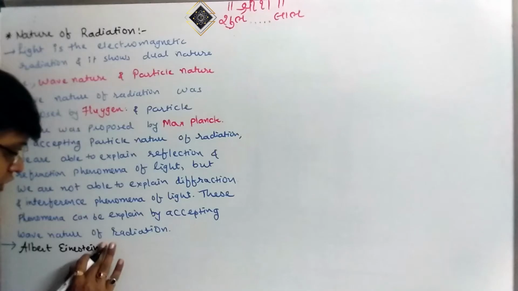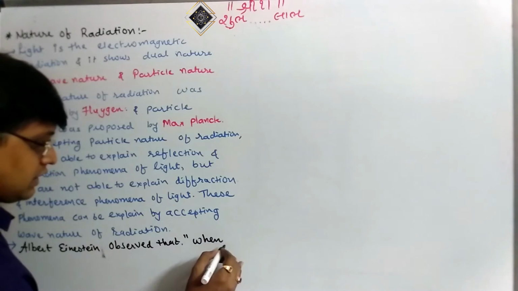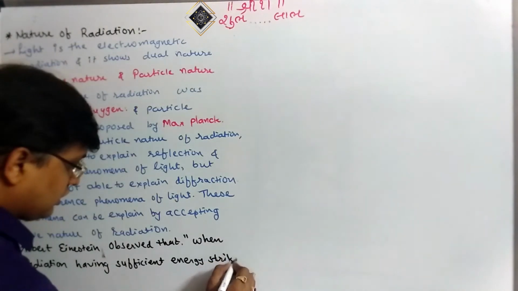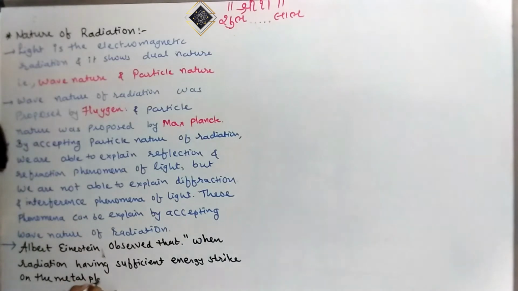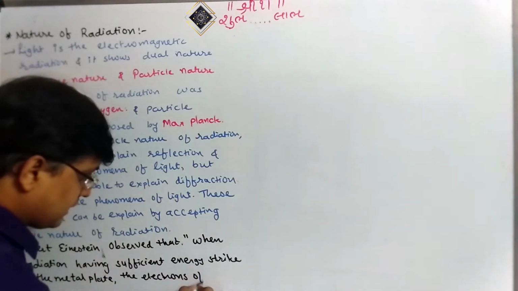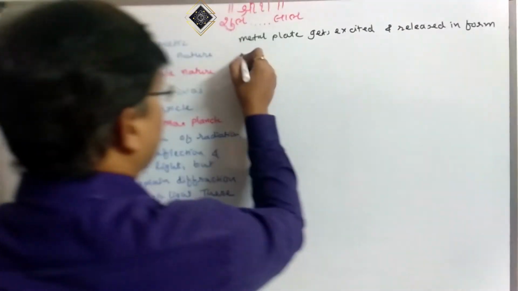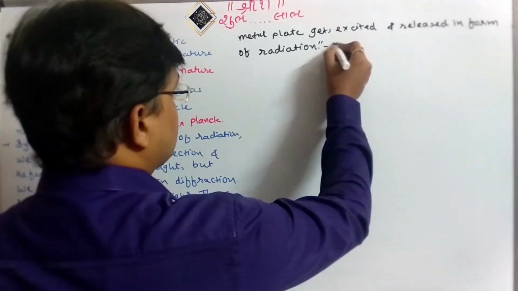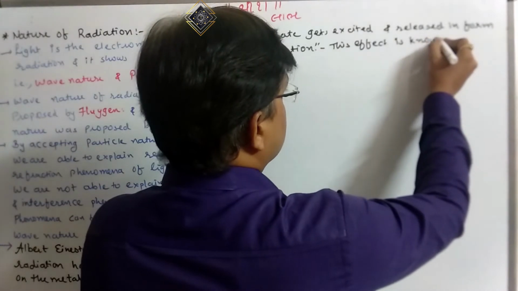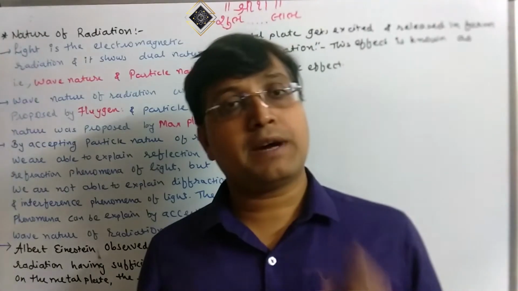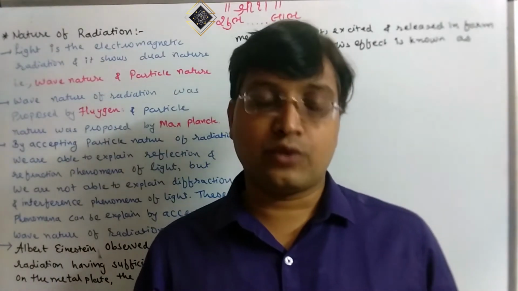Albert Einstein observed that when radiation having sufficient energy strikes a metal plate, the electrons of the metal plate get excited and are released. This effect is known as the photoelectric effect. The smallest part of the radiation is known as a photon.